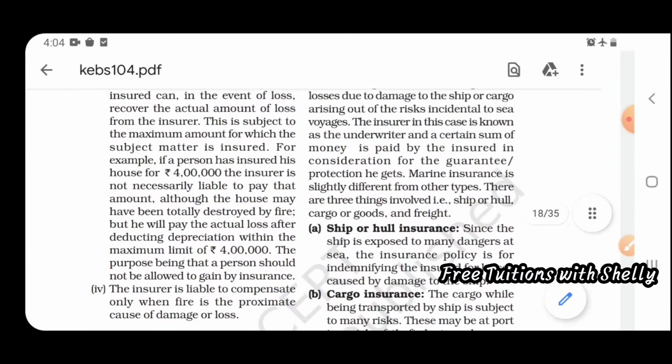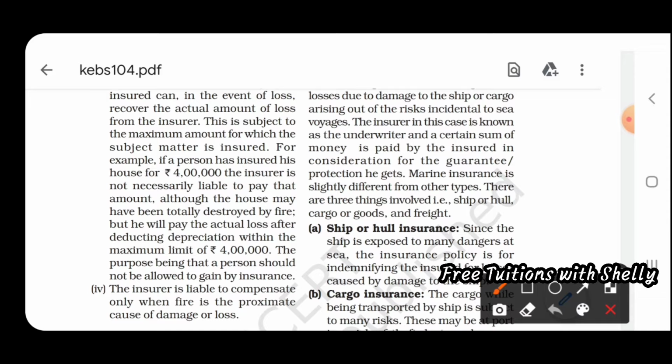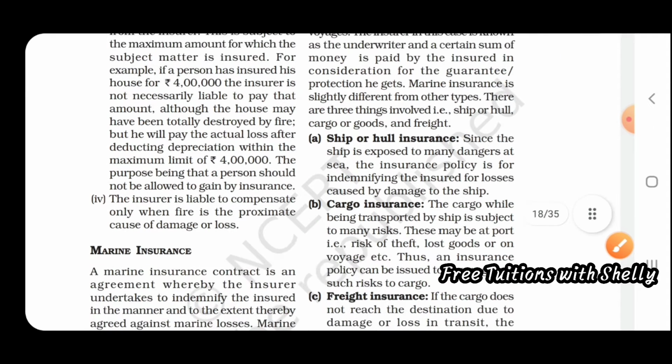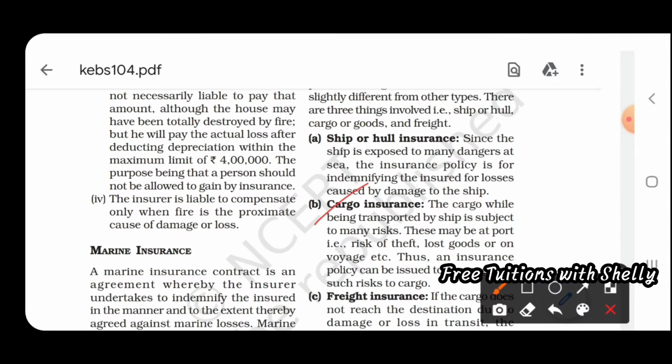In marine insurance, there are three things involved: the ship, the cargo and the freight. We can insure for these three. The first is ship or hull insurance. Since the ship is exposed to many dangers at sea, the insurance policy is for indemnifying the loss occurring to the ship. If the ship gets damaged, the loss can be claimed. The second is cargo insurance. The ship is traveling with a lot of goods, and the loss of this cargo can be compensated by taking cargo insurance.